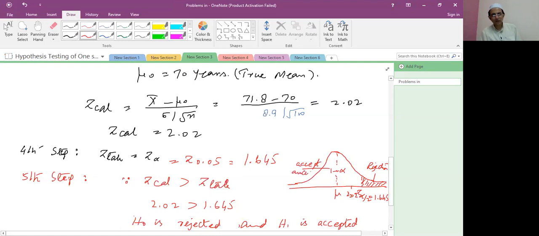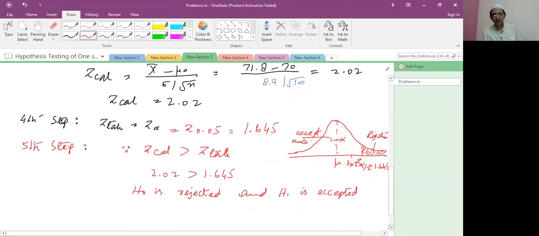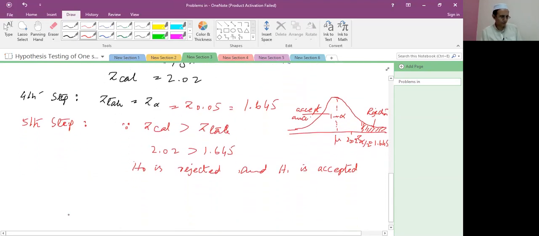That's why we say the null hypothesis H naught is rejected and the alternate hypothesis H1 is accepted. Now write the decision, sixth step. Reject H naught and accept H1.